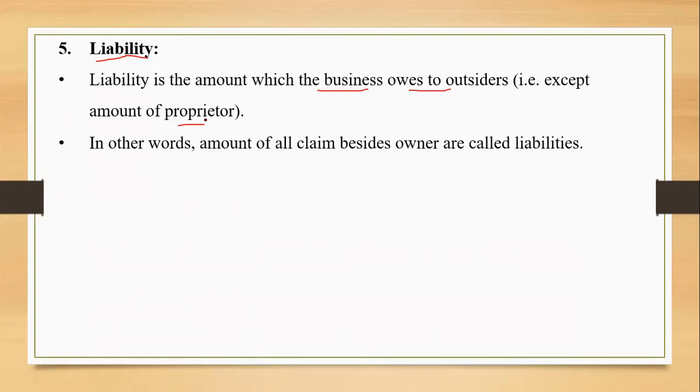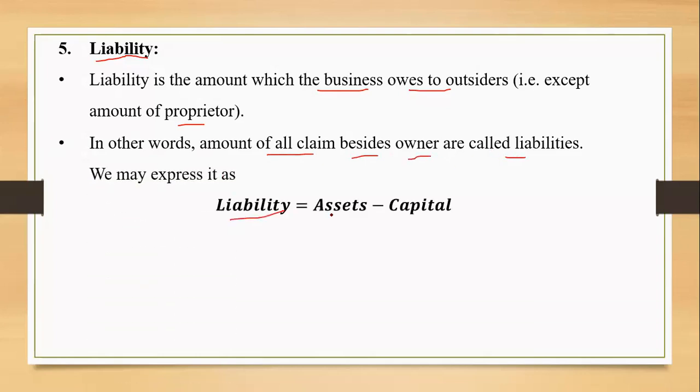So in other words, all claims besides the owner are called liabilities. Liability is equal to assets minus capital. We already have the accounting equation: assets is equal to capital plus liabilities. If we just interchange the values, the liability will be equal to assets minus capital.